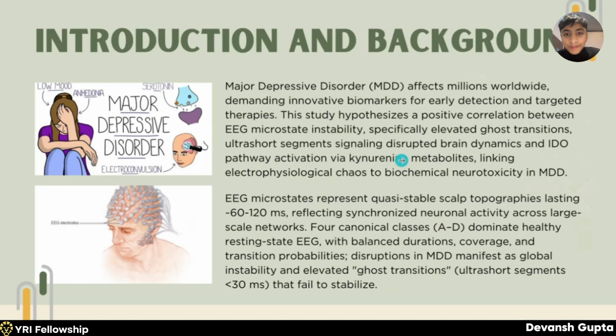Okay, the introduction. So, major depressive disorder affects hundreds of millions of people worldwide and is one of the leading causes of disability in teenagers and in elder people as well. Yet, despite decades of research, three persistent challenges remain. First is the biological heterogeneity. Patients with the same diagnosis often differ biologically. Second, treatment is unpredictable. Many individuals do not respond consistently to standard treatments. And third, lack of early objective biomarkers. By the time depression is actually diagnosed, neurosystems may already be chronically dysregulated.